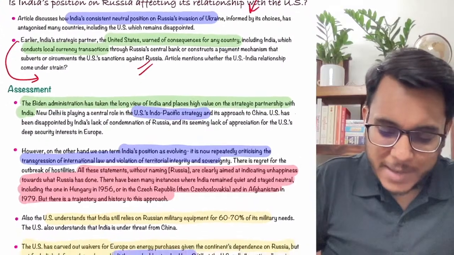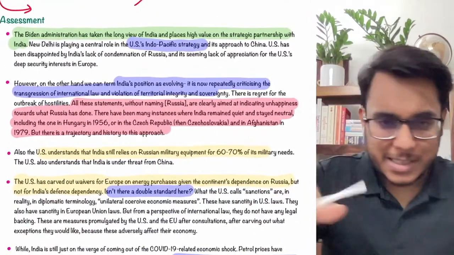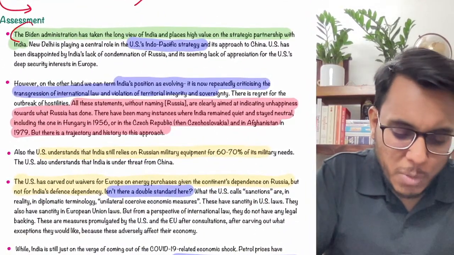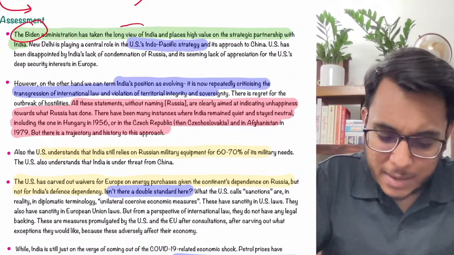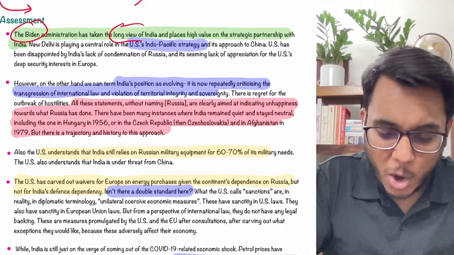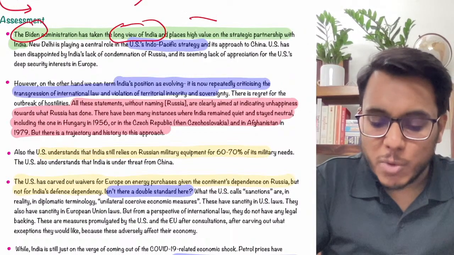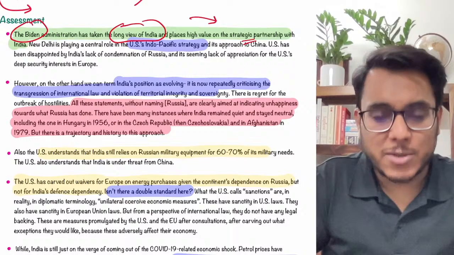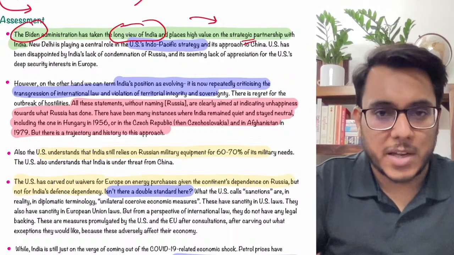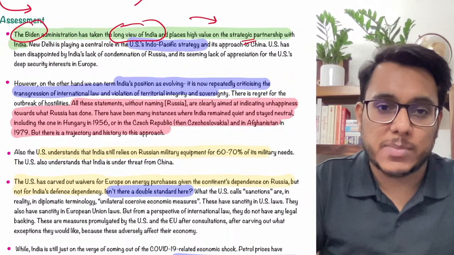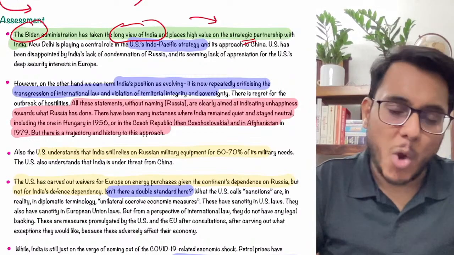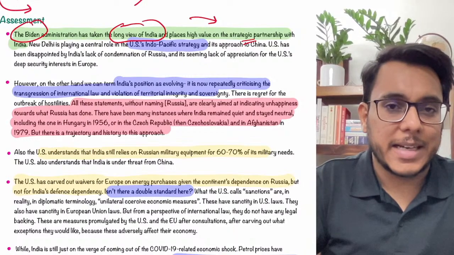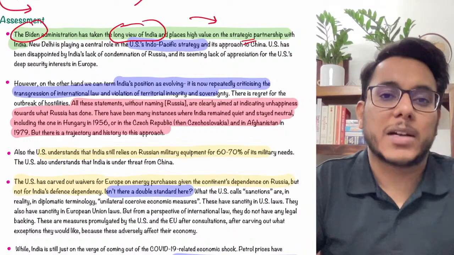Now, guys, if we see this entire situation, the Joe Biden administration very clearly knows that India has a strategic partnership with Russia, and strategic partnerships are very important for India. Moreover, USA will not become unnecessarily irritated with India because of one more factor also.